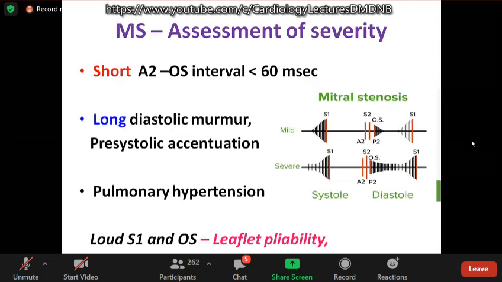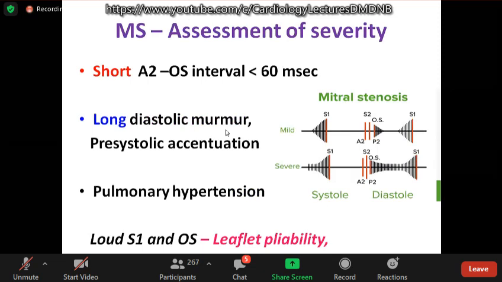There are two parameters. The shorter the A2 to OS interval, the more severe is the mitral stenosis. Usually less than 60 milliseconds suggests severe mitral stenosis. As you can see here, in mild mitral stenosis, you have a long A2 to opening snap interval, and the murmur starts at the opening snap, also the murmur extends to S1 with a pre-systolic accentuation. These are the two important parameters to suggest severe mitral stenosis. Pulmonary hypertension is an indirect evidence of assessment. However, loud S1 and opening snap do not tell us the severity, they only predict pliability.